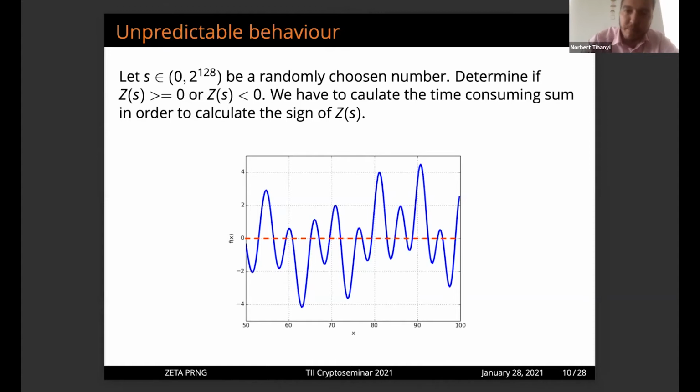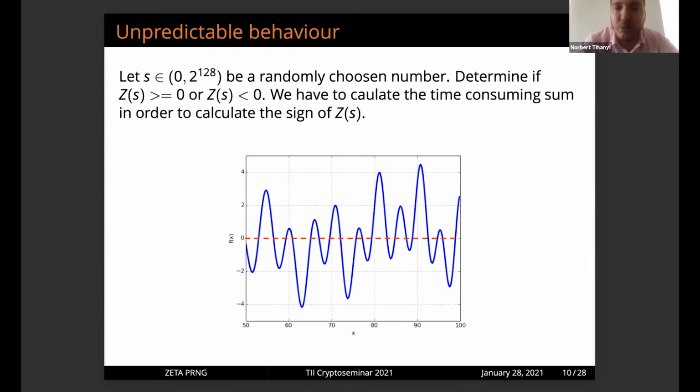Before I introduce what function we choose, let's look at this example. Choose a random number. This is our secret seed, for example, 2 power of 128. And we would like to determine the sign of the function, whether it is negative or positive.